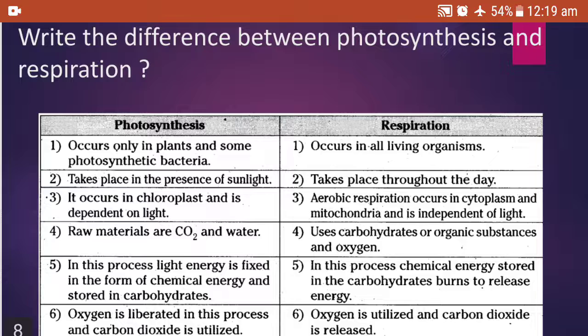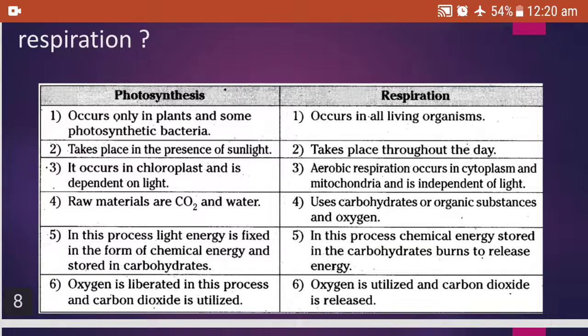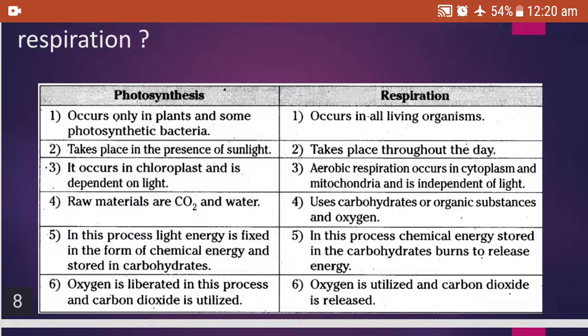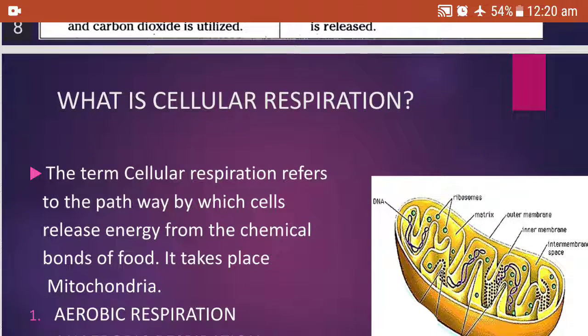See, photosynthesis is dependent on light, whereas respiration is independent of light. Raw materials are carbon dioxide and water in photosynthesis. Here, in respiration, carbohydrates or organic substances and oxygen are used. In photosynthesis, light energy is fixed in the form of chemical energy and stored in carbohydrates. Whereas in respiration, chemical energy stored in the carbohydrates burns to release energy. Oxygen is liberated in photosynthesis and carbon dioxide is used, whereas in respiration, oxygen is used and carbon dioxide is released.